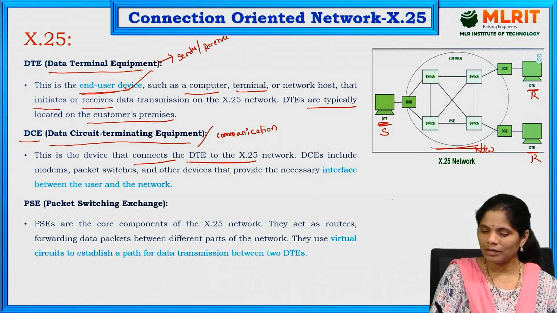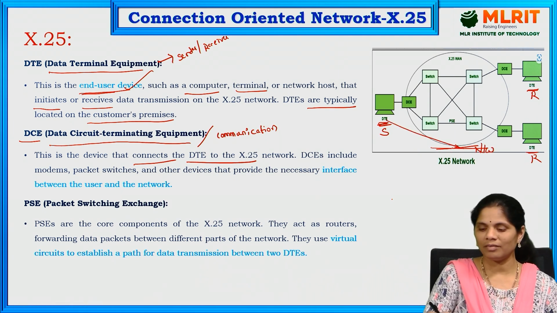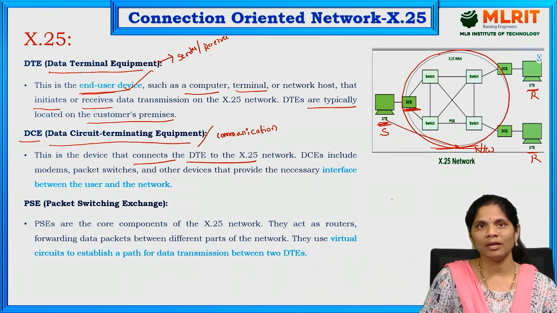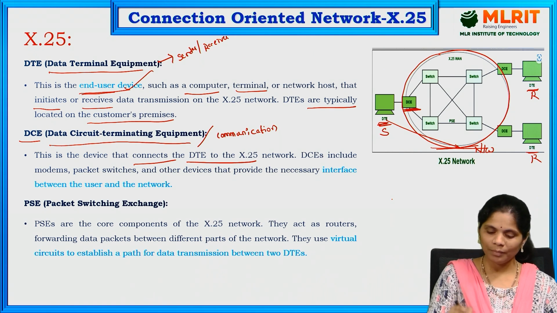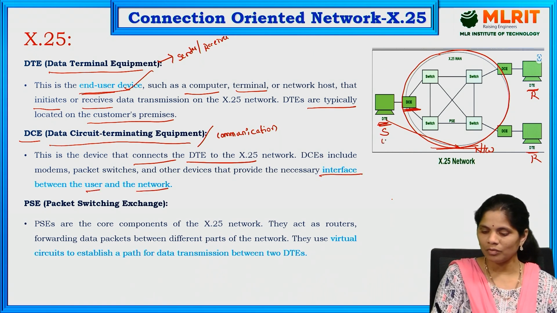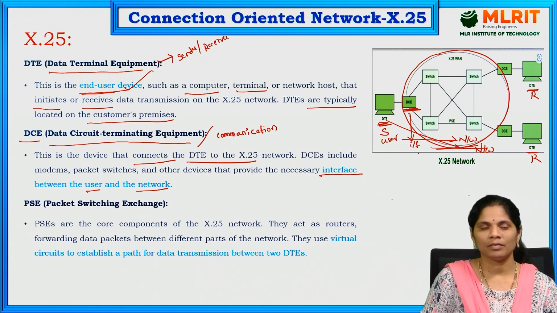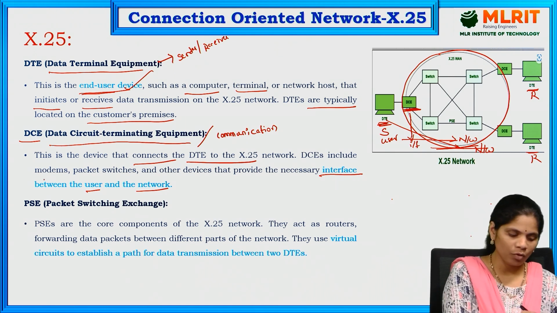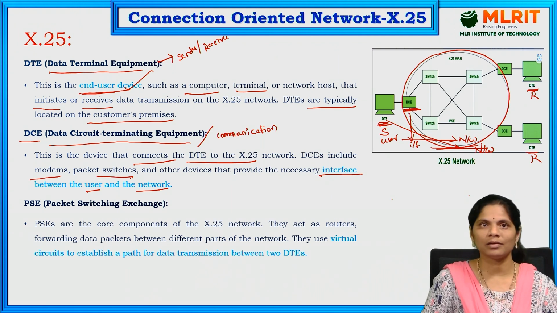For connecting the DTE to this network, this is the total network. For connecting to this particular network, we are going to use DCE, that is data communication equipment. At the same time, it is the interface between the user and the network. This is the user and this is the network. For connecting these two, it acts as an interface. That is the main purpose of the DCE. Modems and packet switches all come under the DCE.